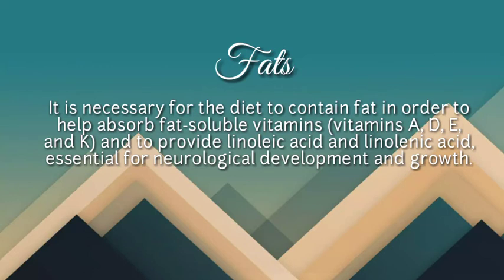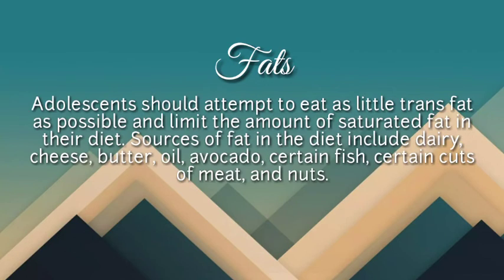So another macronutrient is fat. It is necessary for the diet to contain fat in order to help absorb fat-soluble vitamins, vitamins A, D, E, and K, and to provide linoleic acid and linolenic acid essential for neurological development and growth. Adolescents should attempt to eat as little trans fat as possible and limit the amount of saturated fat in their diet.